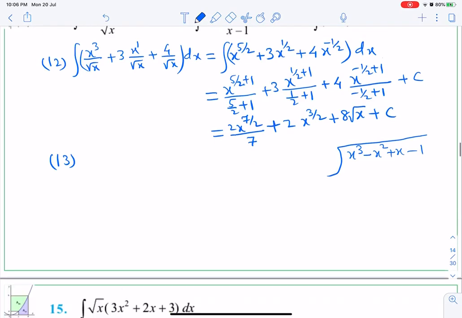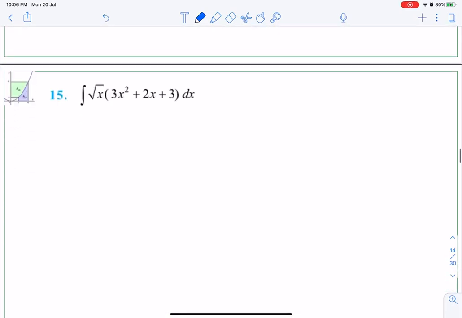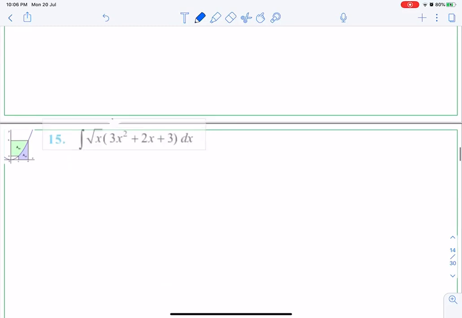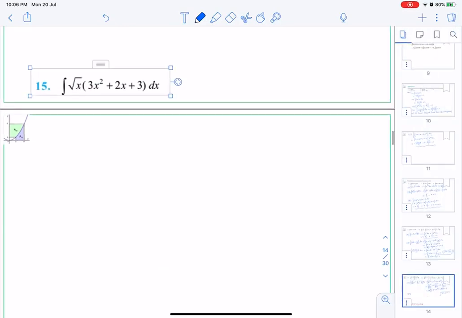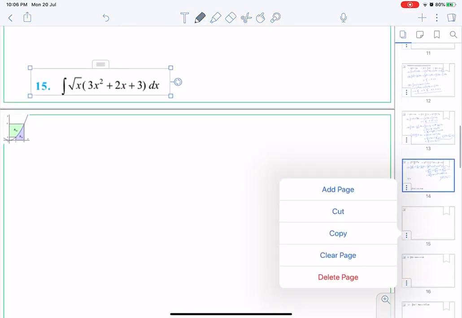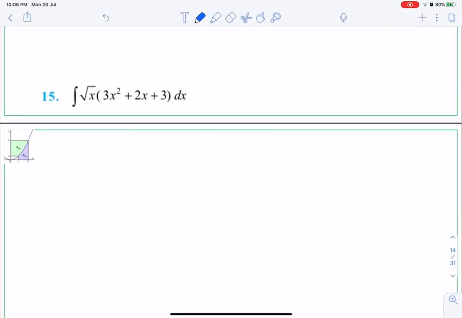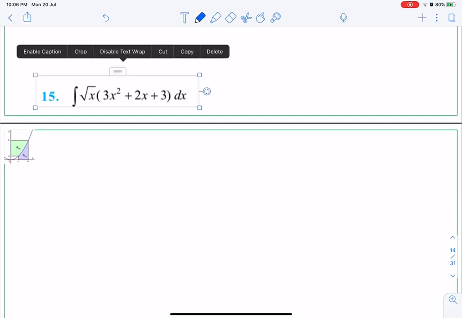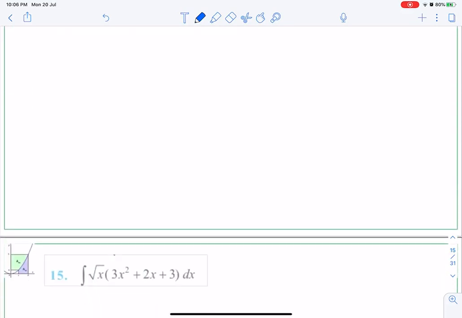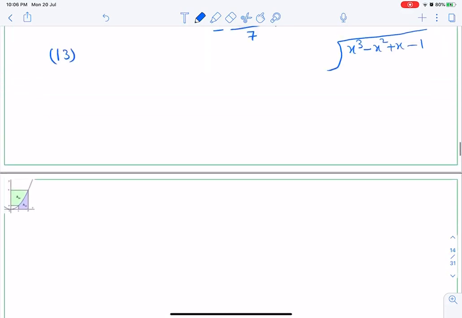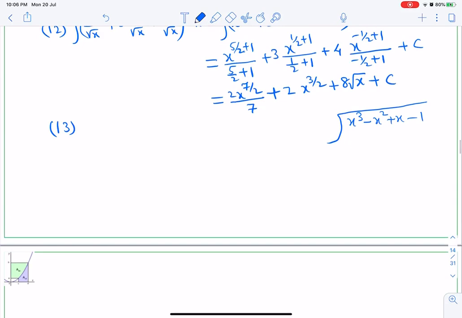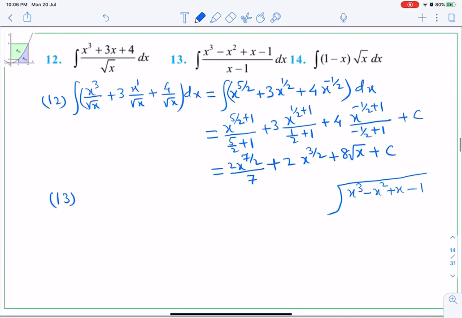I'll need one extra page here, so let me add one extra page here. Okay, so now I have an extra page. So long division I am going to use here for question number 13. By x minus 1 I have to divide. So you know how to use the long division method.